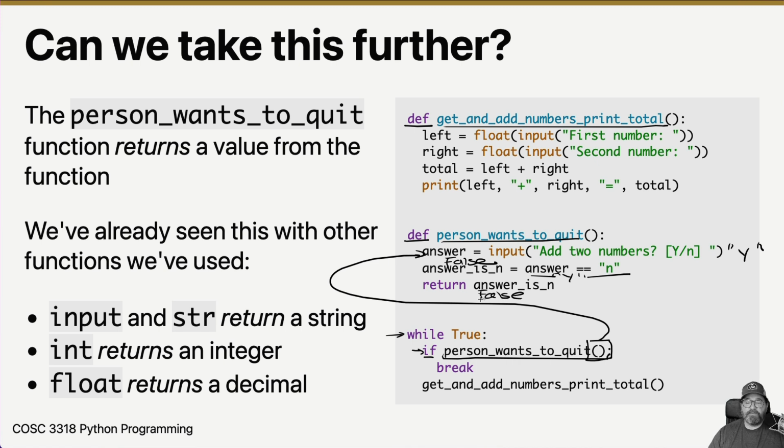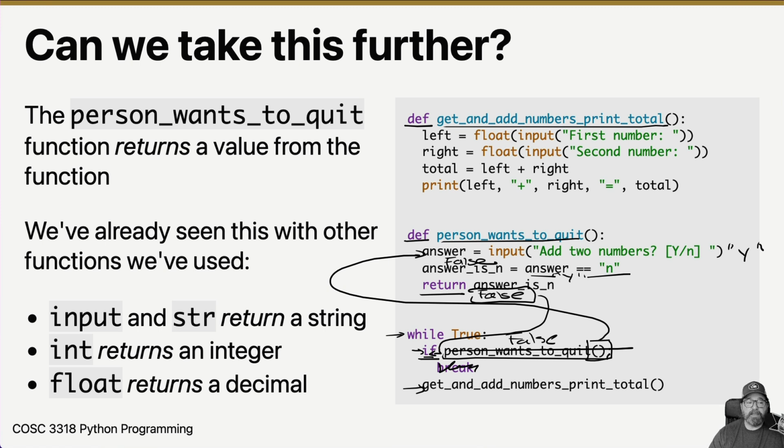And so now this false value that gets returned is the value that comes back here and is given to the if statement. The if statement says, if person wants to quit, comes up here and gets false and returns that. So that then becomes if false. And so because it's false, we don't break and we just go and add our numbers.